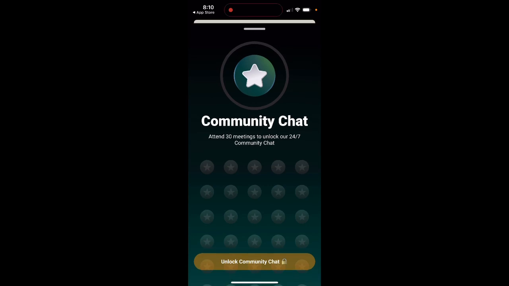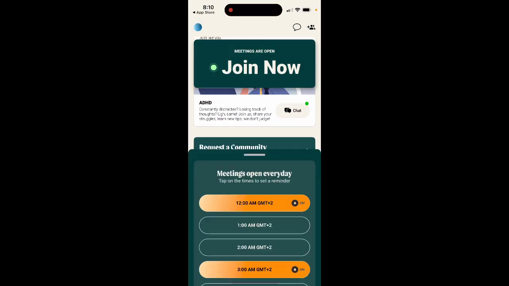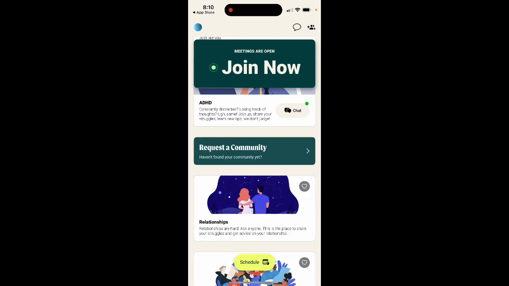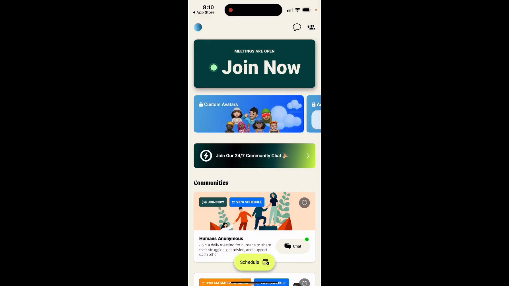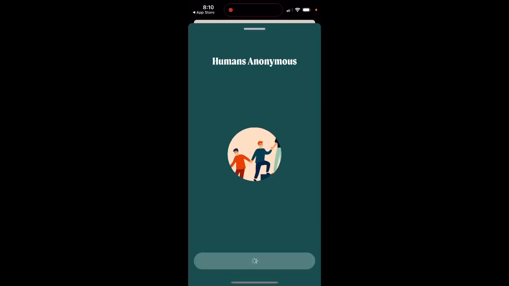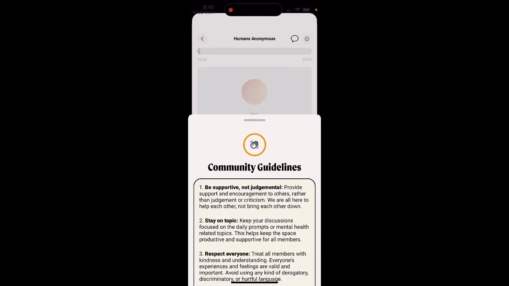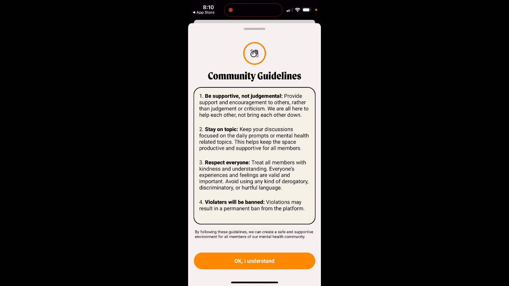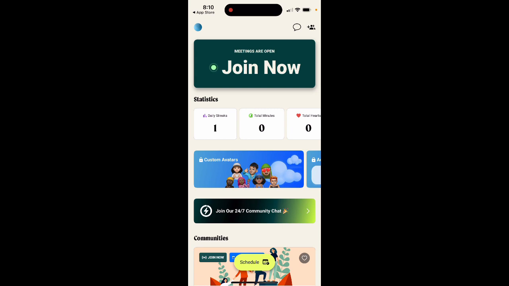And if you attend 30 meetings, you can unlock this 24/7 community chat. Then there is a schedule, with meetings open every day. That's basically the idea in the top right. And here's how it looks. Then you can see some community guidelines. Okay, I don't know if this has. And then you can just join the meeting like that.